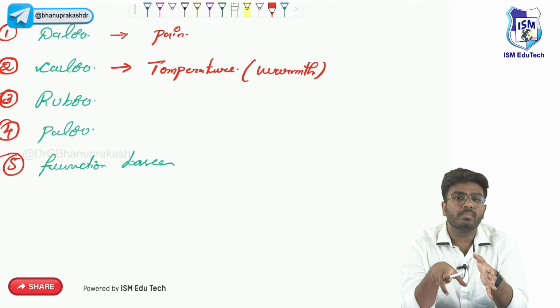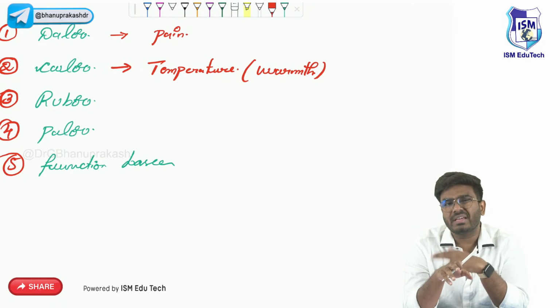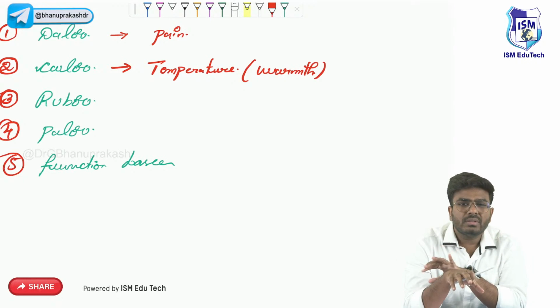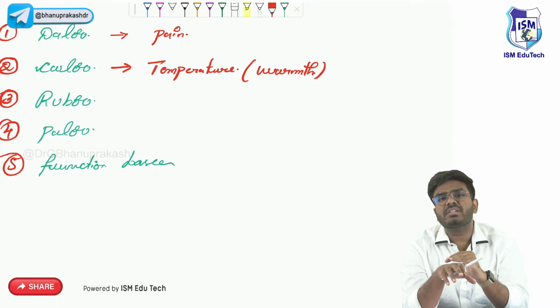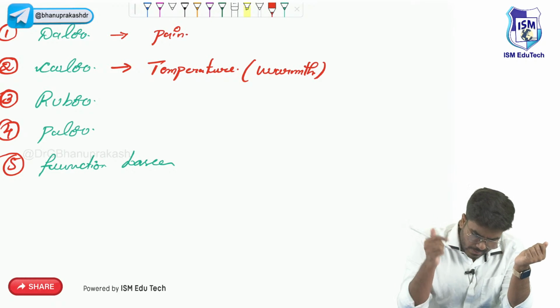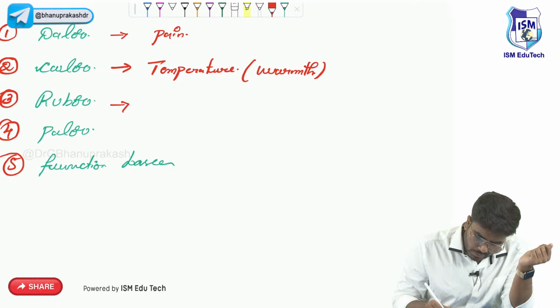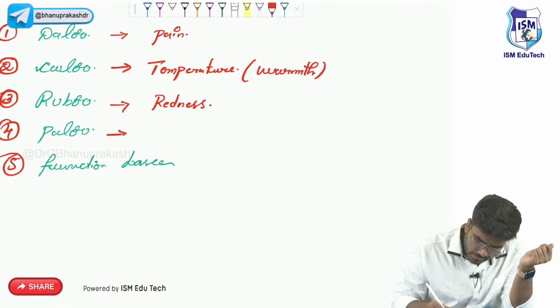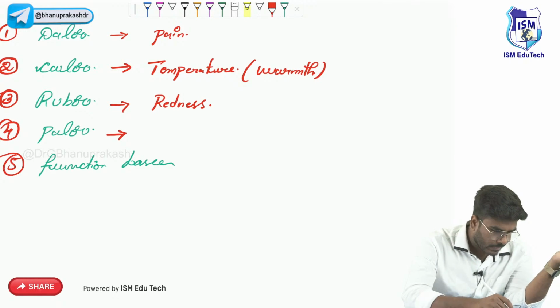And why there is warmth, we will discuss later. Because of increased blood flow to that particular area, to that localized region, the temperature is slightly elevated. That is calor. After that, rubor. Rubor means redness.